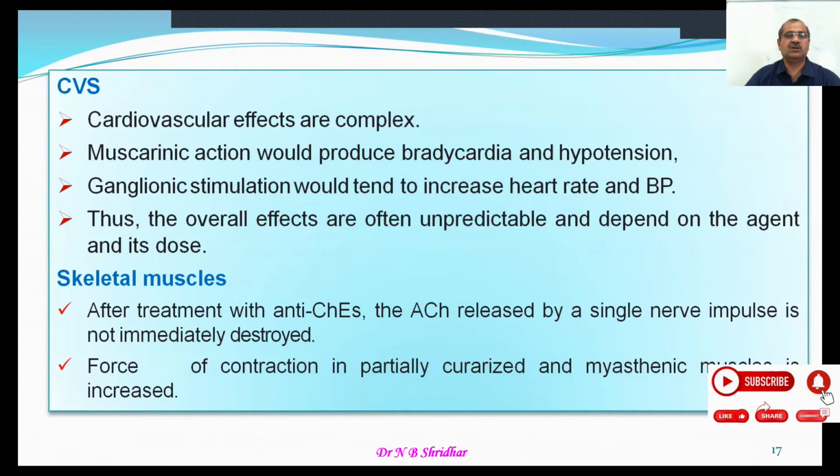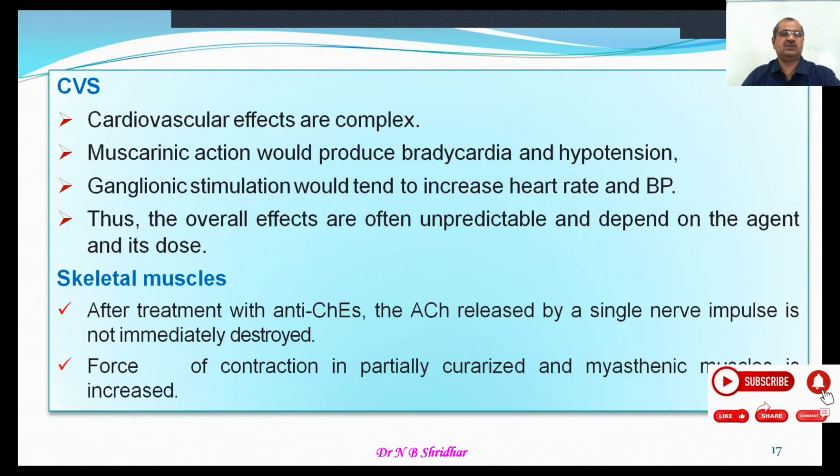Muscarinic action would produce bradycardia and hypotension as usual through muscarinic receptors, whereas ganglionic stimulation would tend to increase heart rate and BP due to involvement of the adrenergic nervous system. Thus, the overall effects are often unpredictable and depend on the agent and its dosage.